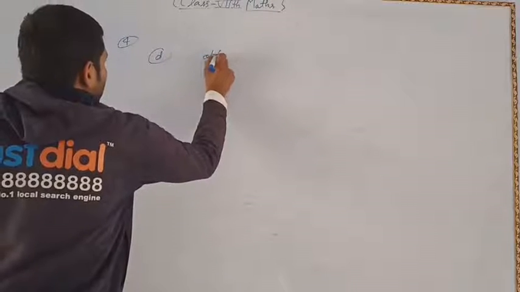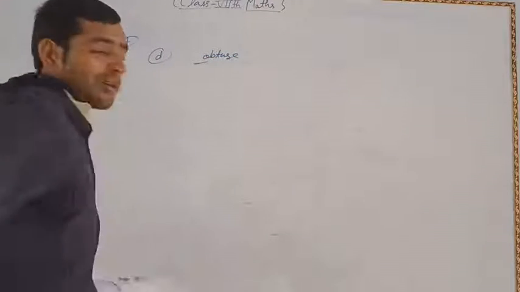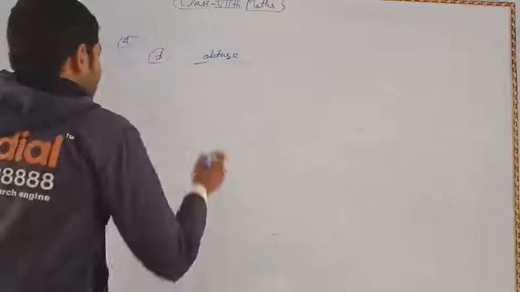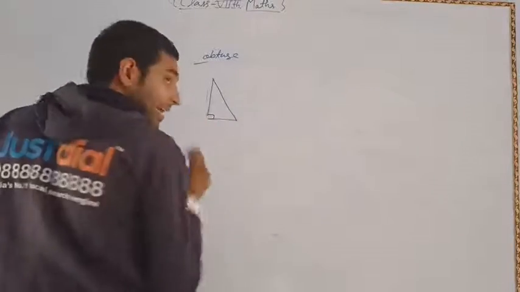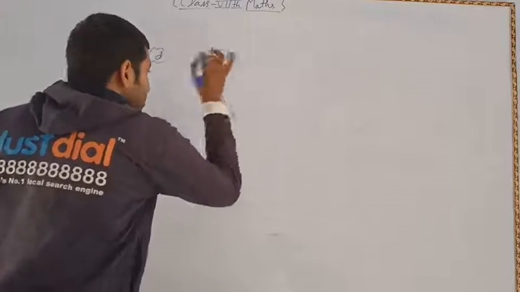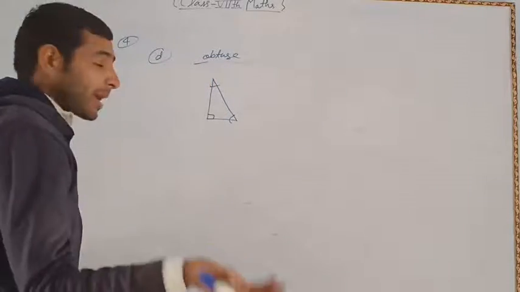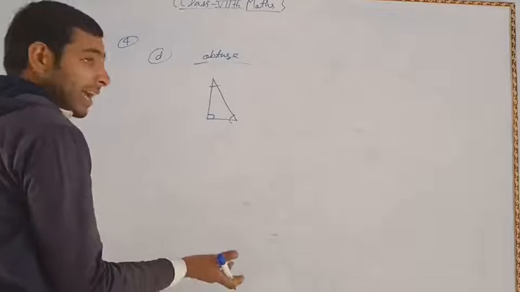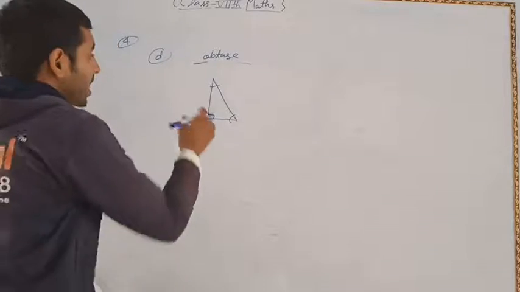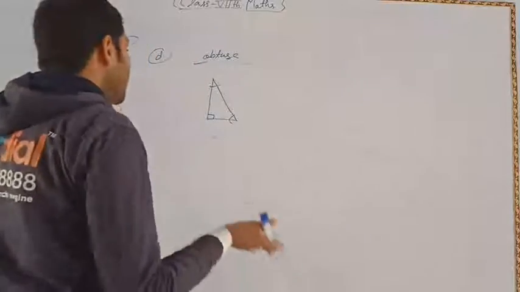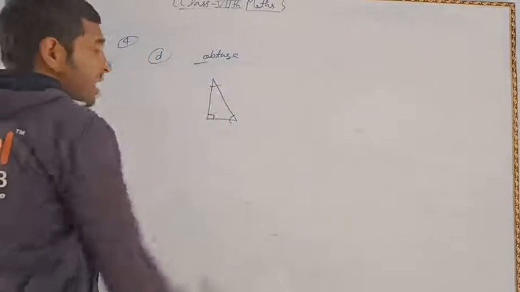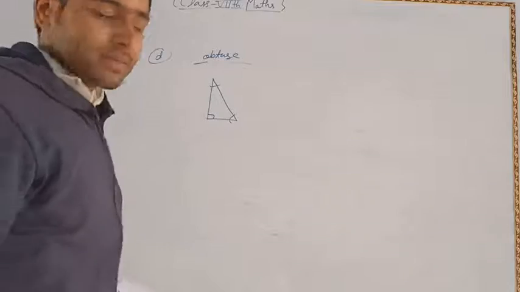You have to fill in obtuse angle, because if the triangle is a right angle triangle, then the remaining two angles must be acute angles, since the sum of the three interior angles of any triangle is 180 degrees. So these two angles are acute.